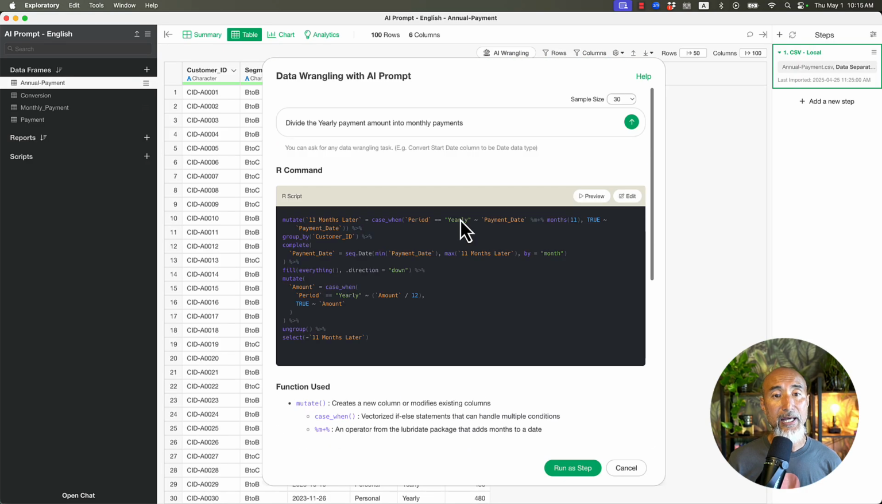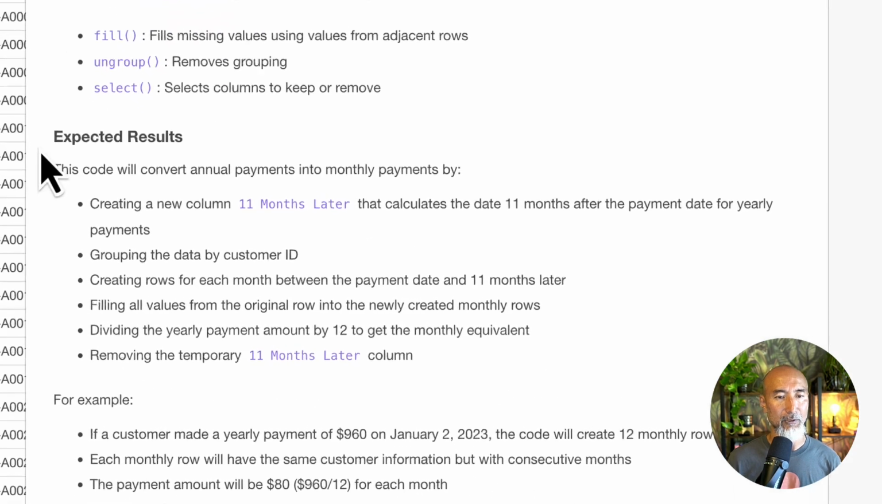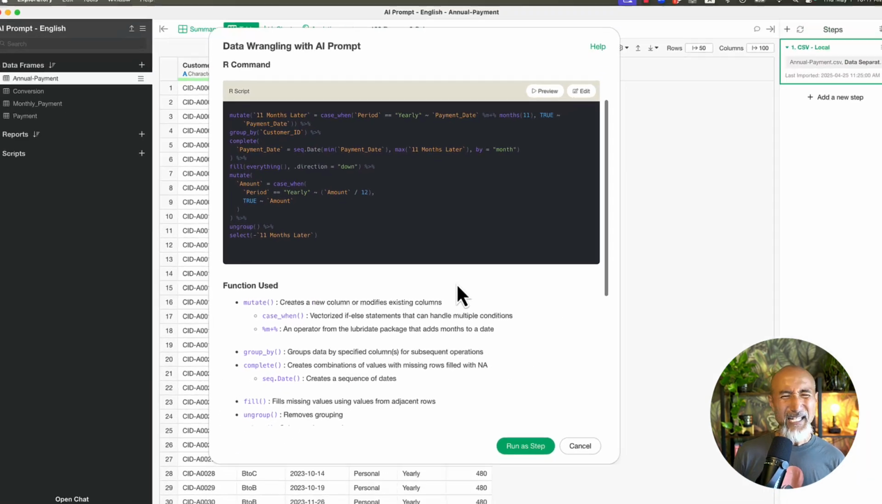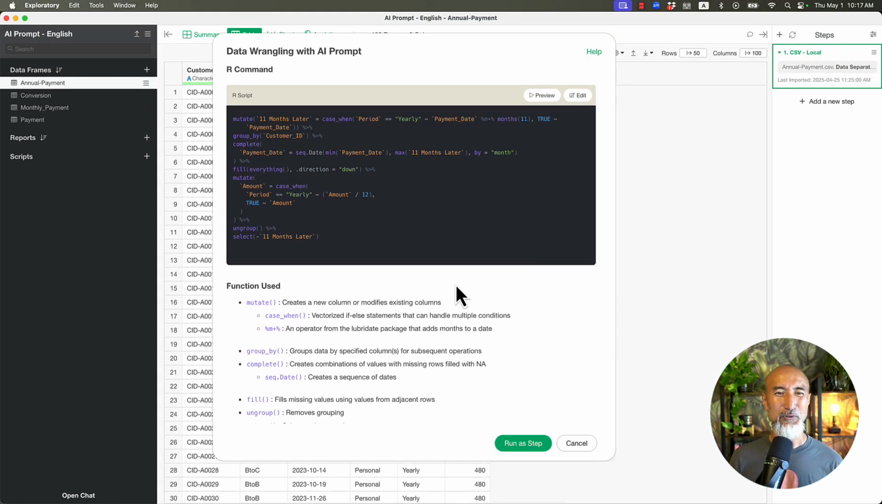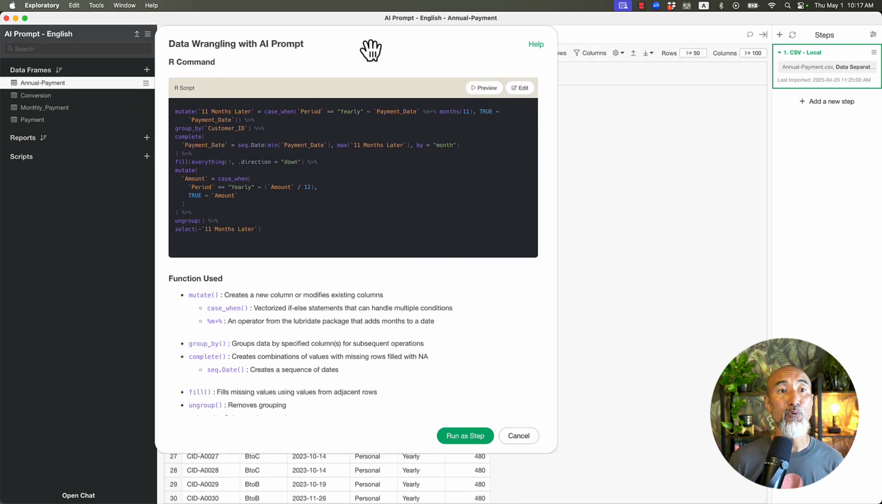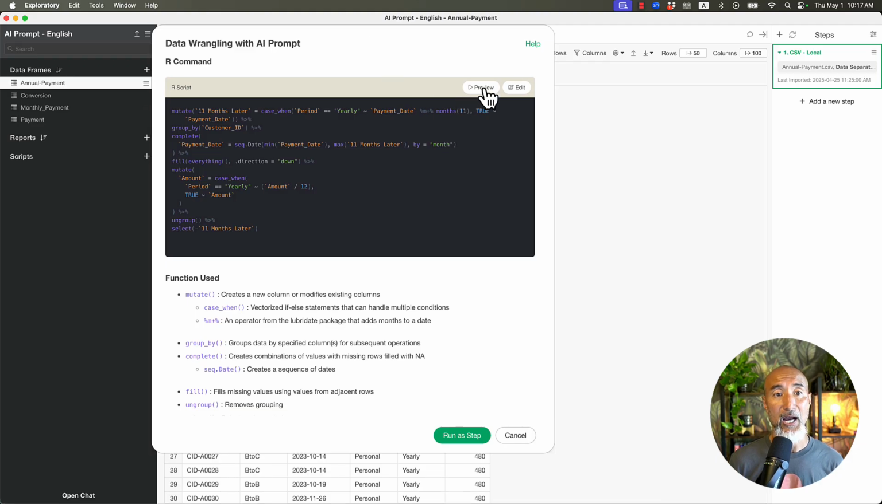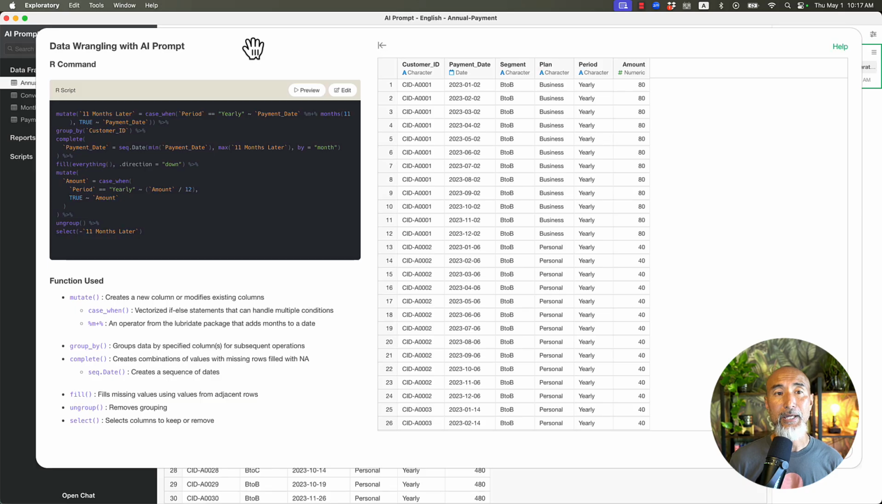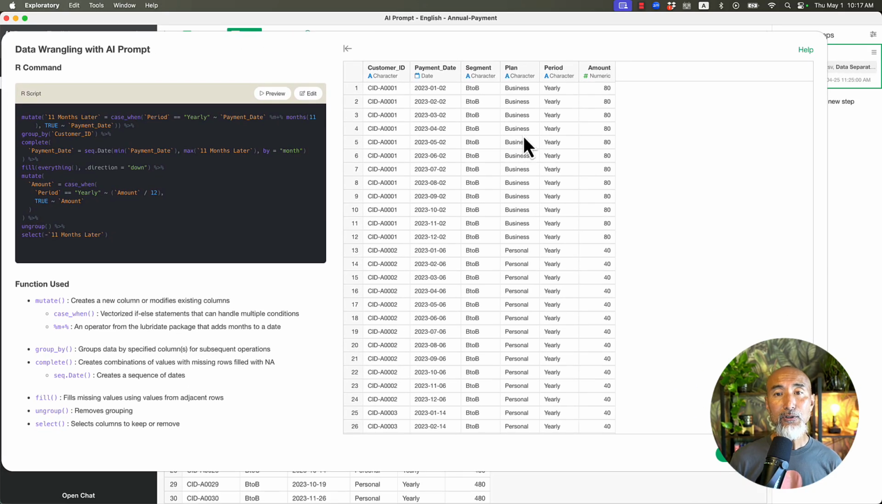so it's been generated. All you want to do here is read the expected result. So this creates a new column, 11 months later, that calculates the date 11 months after the payment date for yearly payment. But then reading it, you feel like you understand or you don't understand. It's kind of abstract, right? So that's where this preview feature actually comes in very handy. Okay, so click on the preview. And then you get the result, and the result looks okay, right?